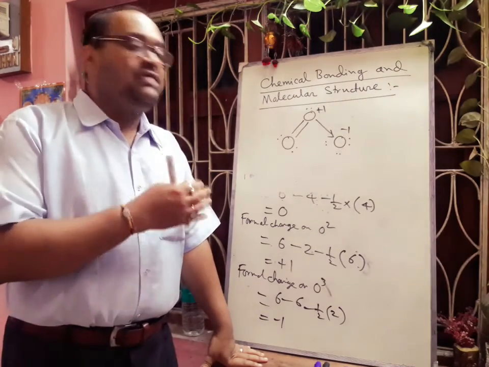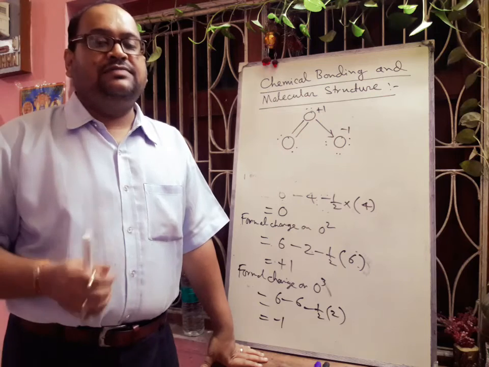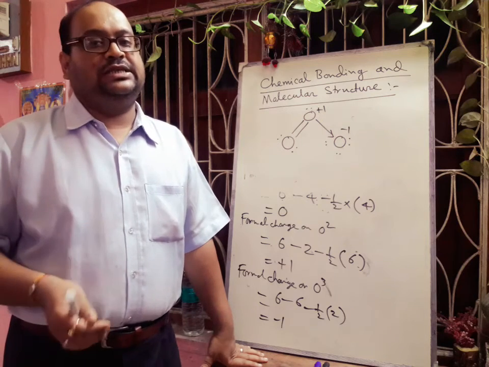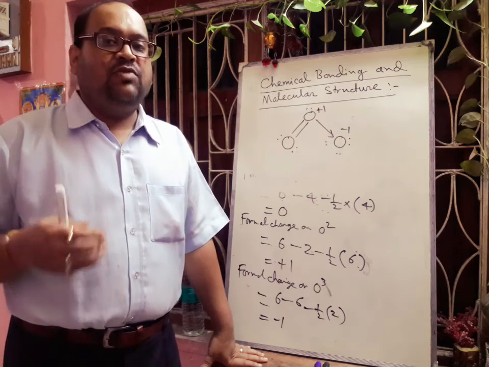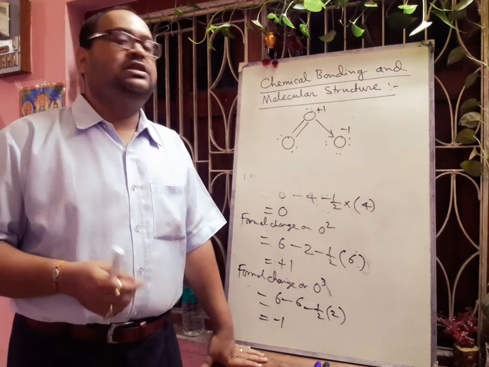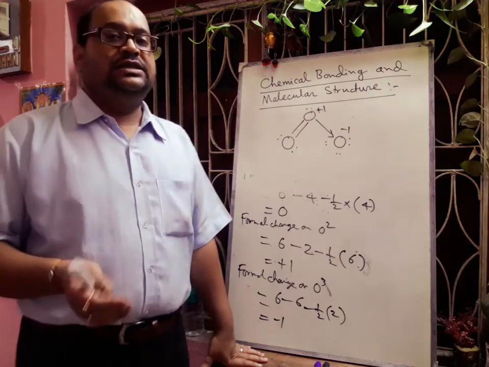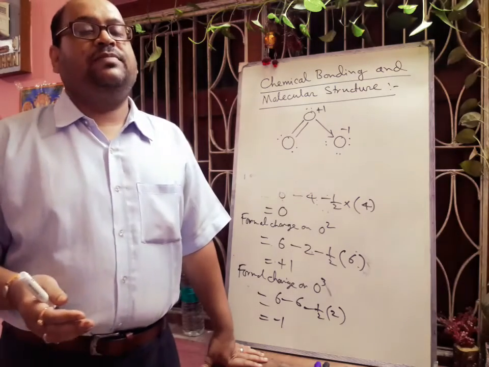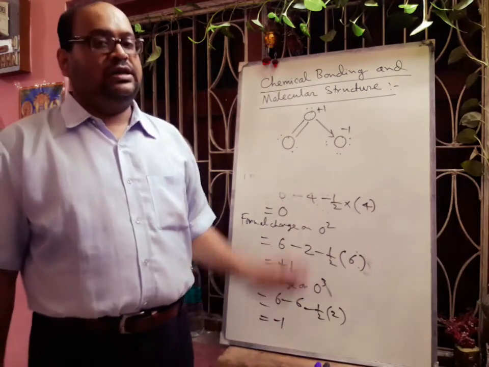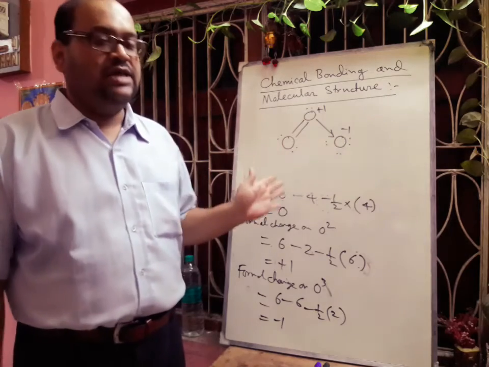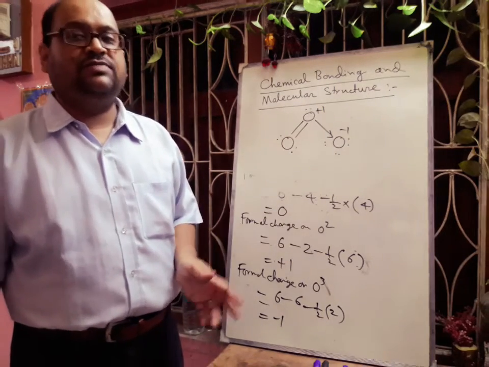Actually, this calculation of formal charge helps to select the most stable structure, and the most stable structure has the smallest formal charge on the atom. So in this way we can judge the stability of a particular structure. Hope you can understand. For other types of ions and molecules, you will practice formal charge from the exercise, okay.